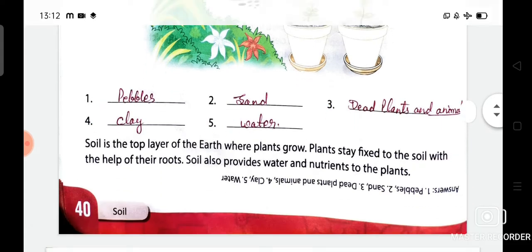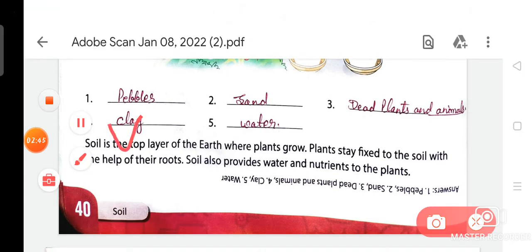So now, according to your chapter, we will discuss soil. Soil is the top layer of the earth where plants grow. Plants stay fixed to the soil with the help of their roots. Soil also provides water and nutrients to the plants.